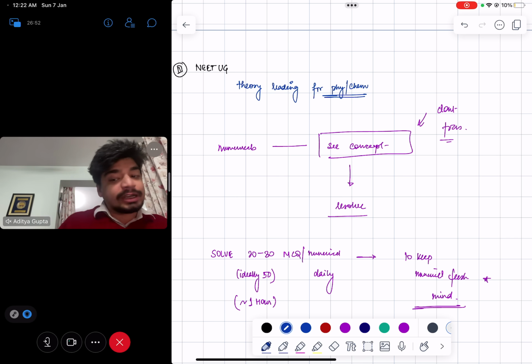Don't get into the format of reading all the theory notes first and then sitting down to do MCQs. Again, you'll be wasting time only.